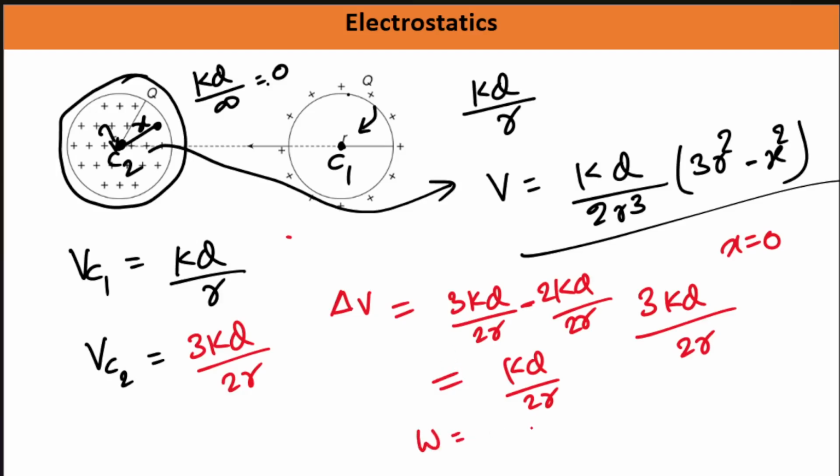So what will be the work done? Work done is q into delta V, so that will be your kqq by 2r. This is going to be your answer. Okay, now let us look at the second part.